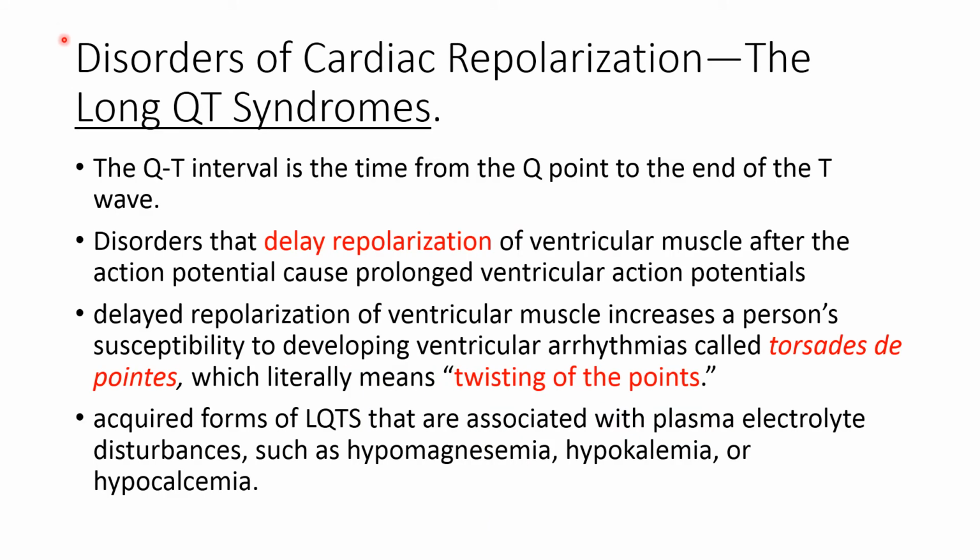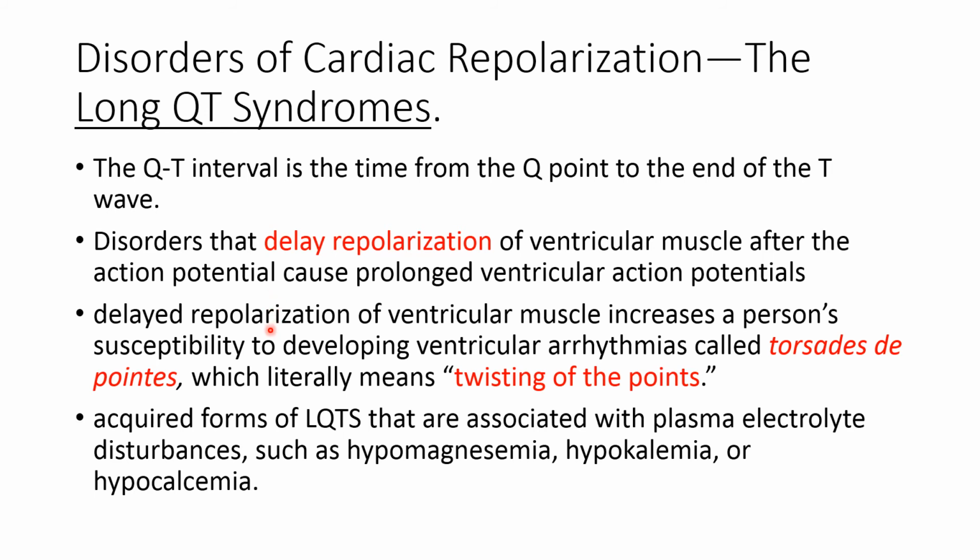Disorders of cardiac repolarization, also known as long QT syndrome, are also associated with the development of cardiac arrhythmias. The QT interval is the time from the Q point to the end of the T wave, which shows cardiac repolarization. Various disorders that delay repolarization of the ventricular muscle after the action potential cause a prolonged ventricular action potential.